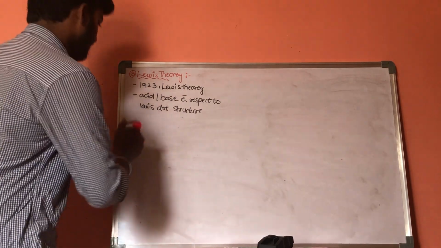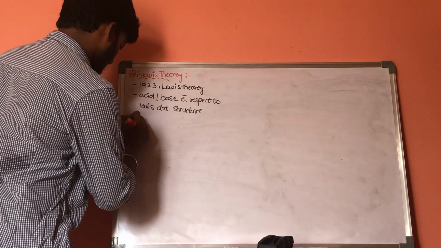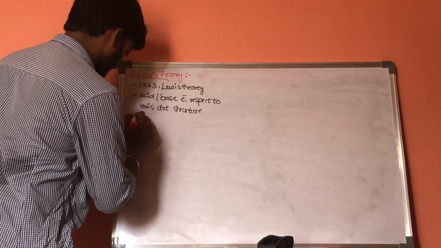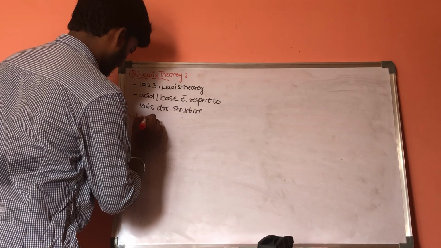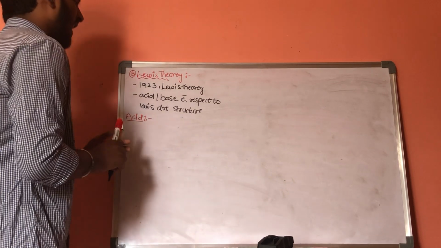Now, according to Lewis, first we discuss acid.